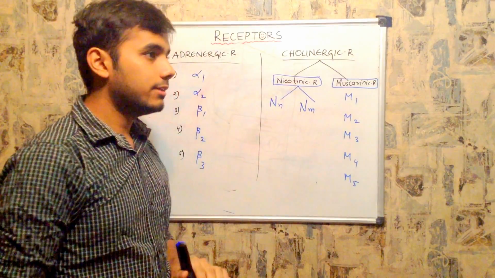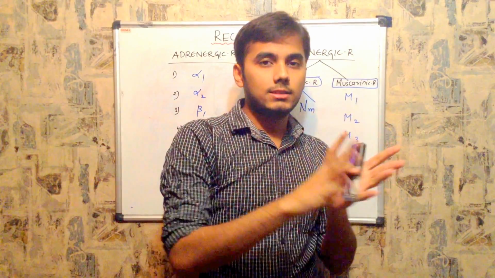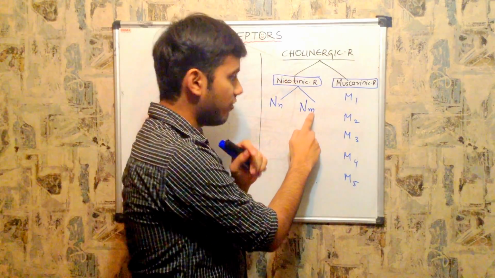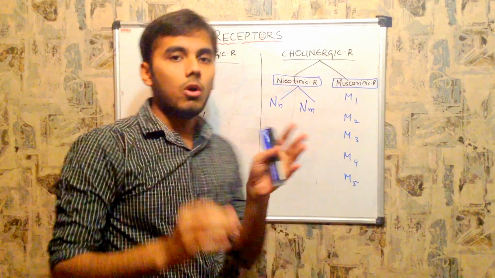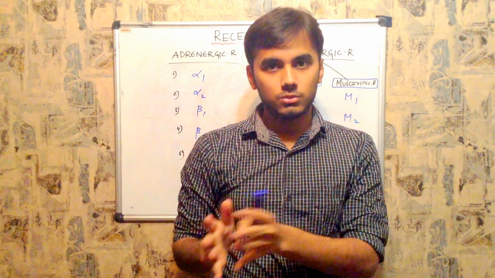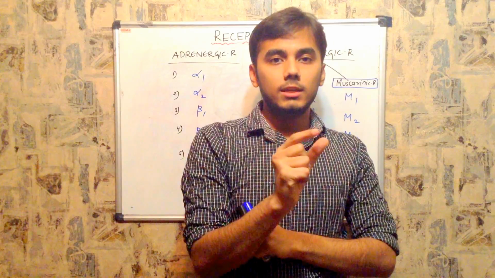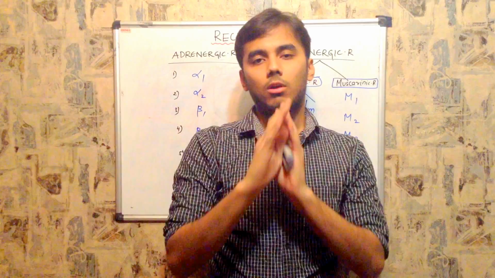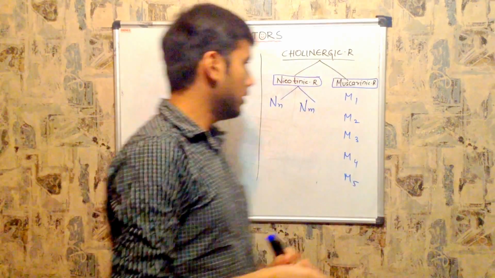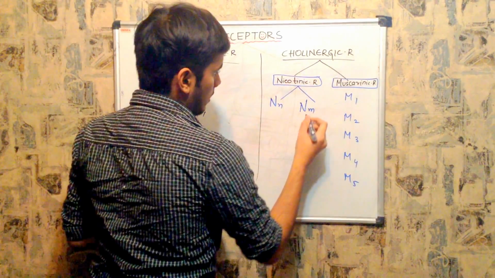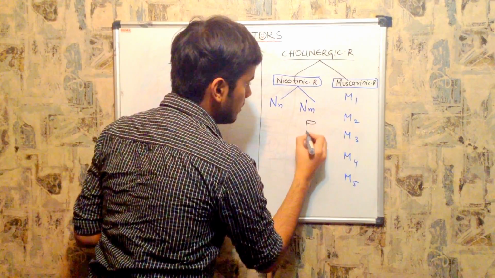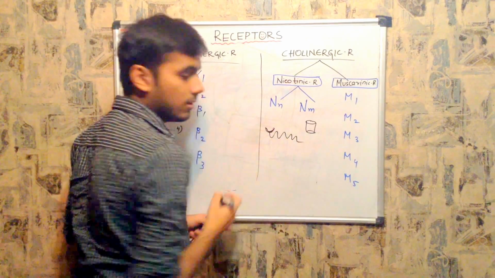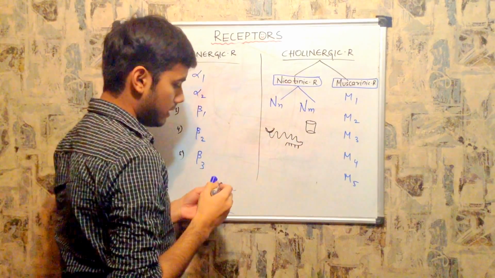So a simple way to remember is that, comparing your adrenergic system and cholinergic system, this is nicotinic of muscle type, nicotinic of neuron type. So when you keep all your cholinergic and adrenergic receptors side by side, only nicotinic of muscle type are ion channels, remaining all are serpentine receptors, right? So that's so simple, right? As I told you, ion channels are like this, right? And the serpentine are snake shape with an effector domain inside, right? Now,